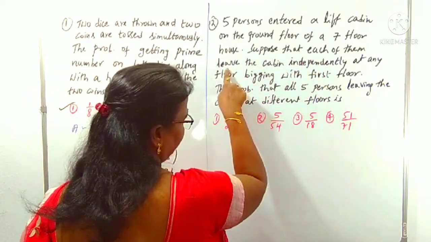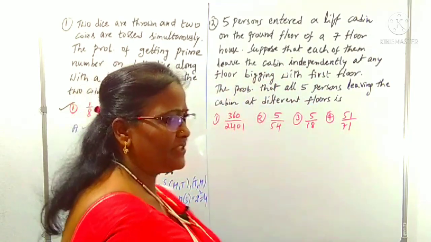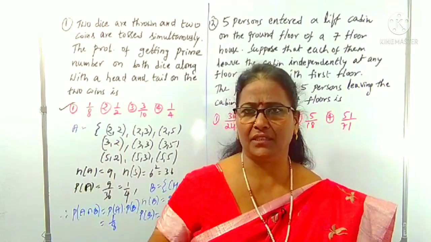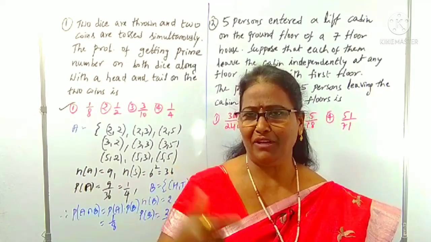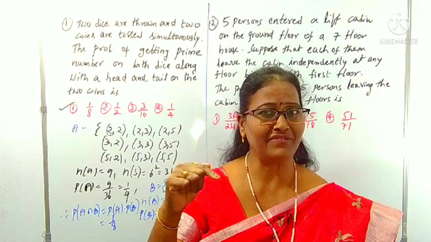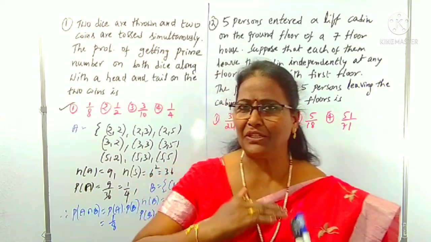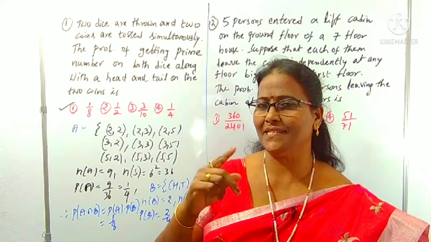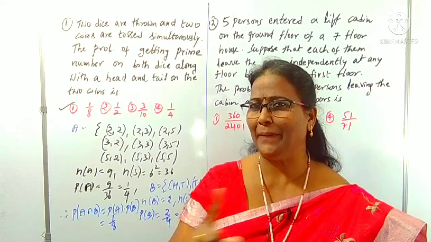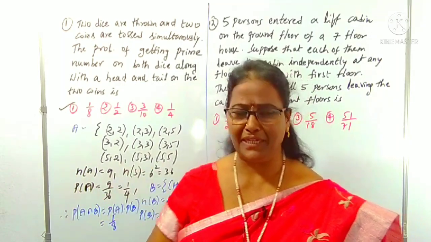Suppose that each of them leaves the cabin independently at any floor beginning with the first floor. These 5 persons leave the lift independently, meaning not all come out on the same floor, one by one like that. They do not depend upon each other, but they start from which floor? First floor. From the ground floor of the total 7-floor building, except the ground floor, how many floors will there be? Yes, 6 floors. From the 6 floors, how many members are leaving? 5 members, independently, meaning no repetition. So they are coming out independently, right?